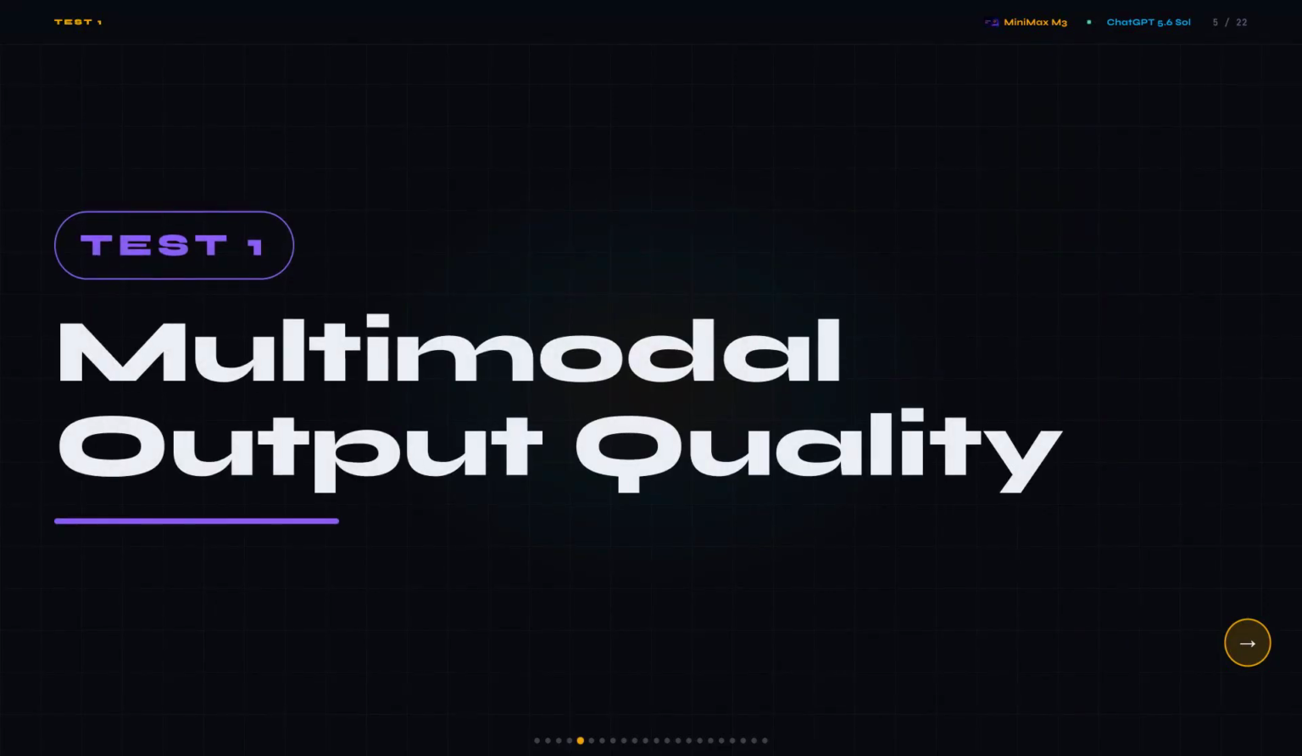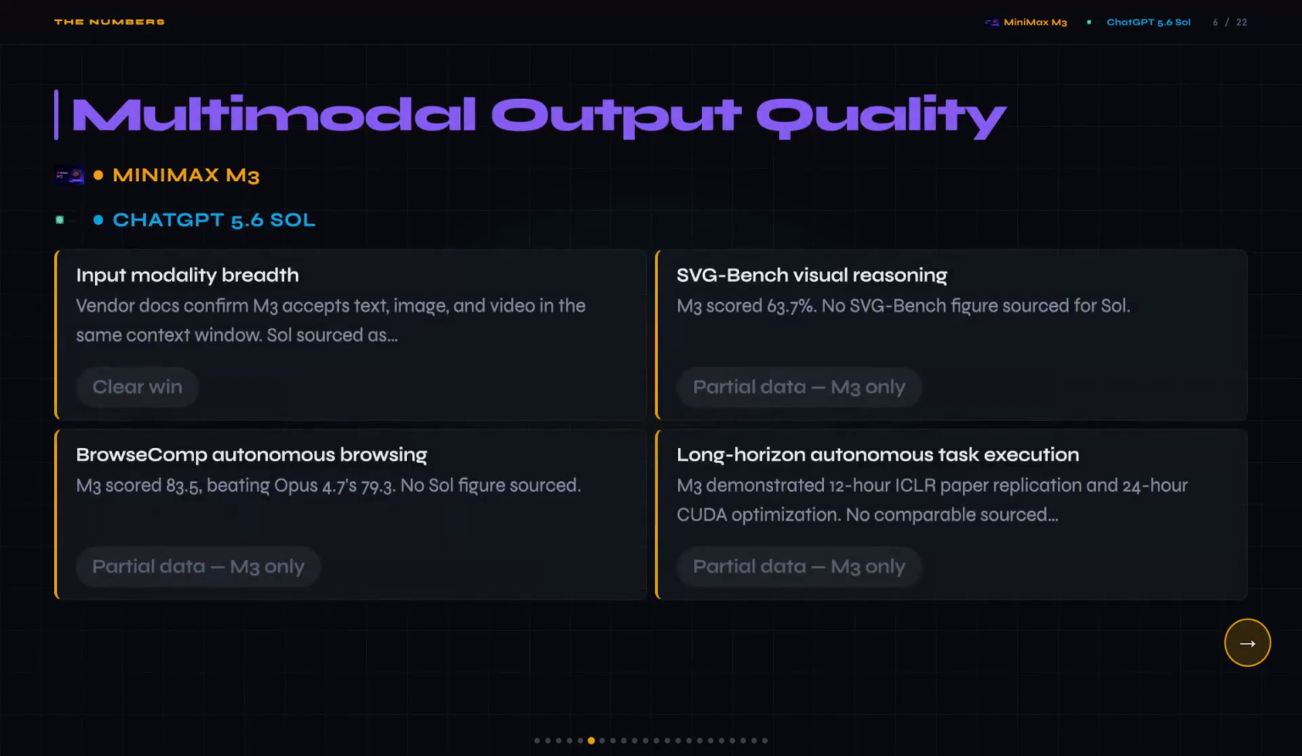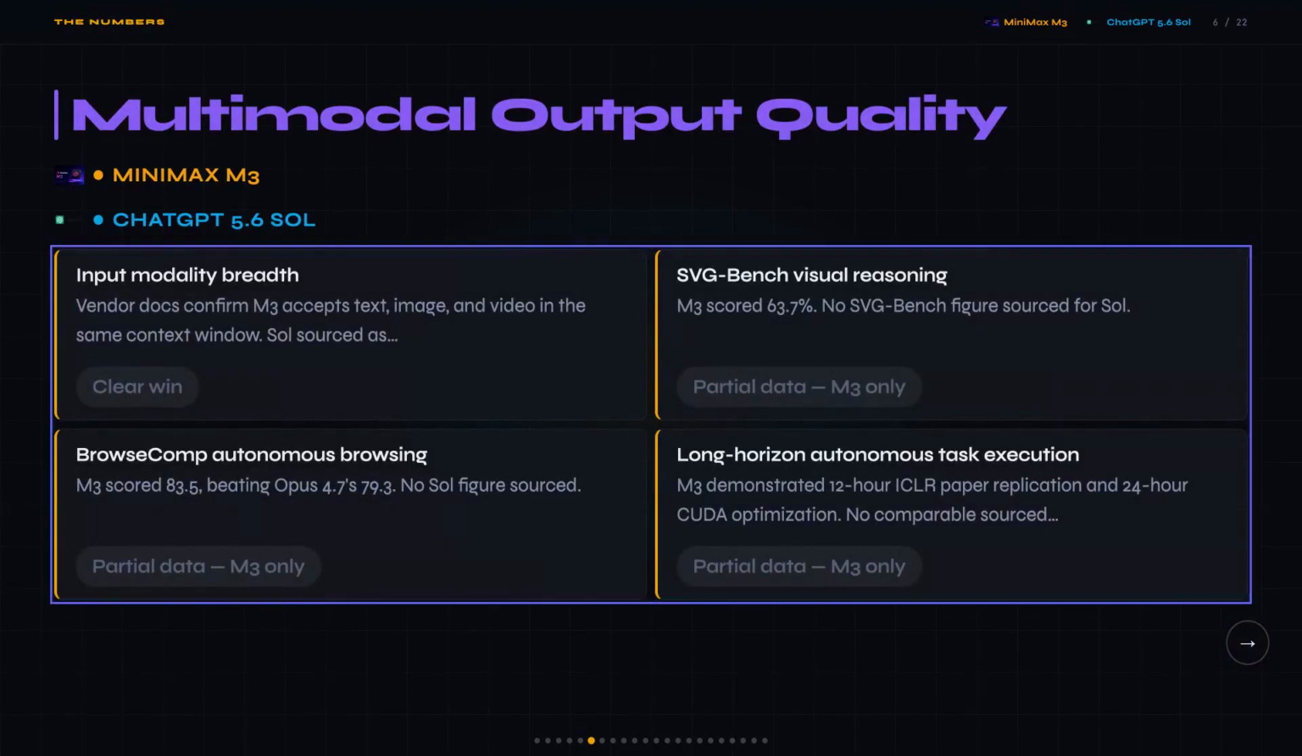So imagine you're building a pipeline that needs to process video content, and you pick a model that just can't take video as input. You find out mid-build after you've already wired up your whole workflow, and now you have to rip it out, which is a real failure mode and one that's completely avoidable. Looking at the source data, M3 accepts text, image, and video in the same context window, while Sol tops out at text and image with no video input sourced anywhere.